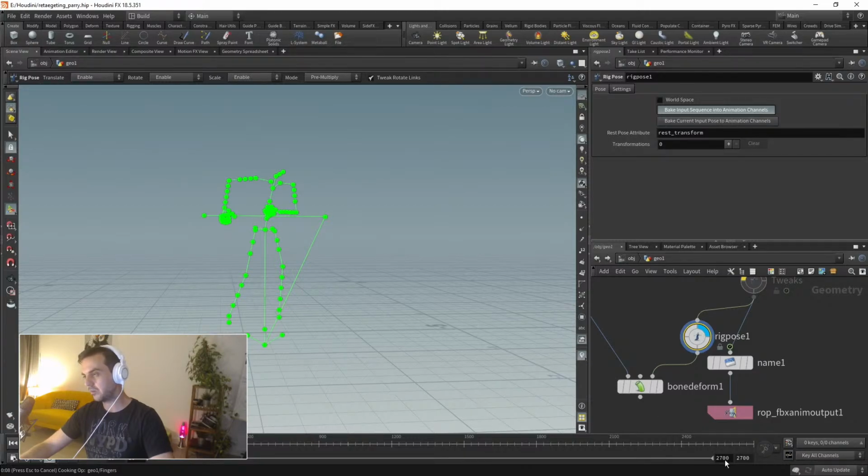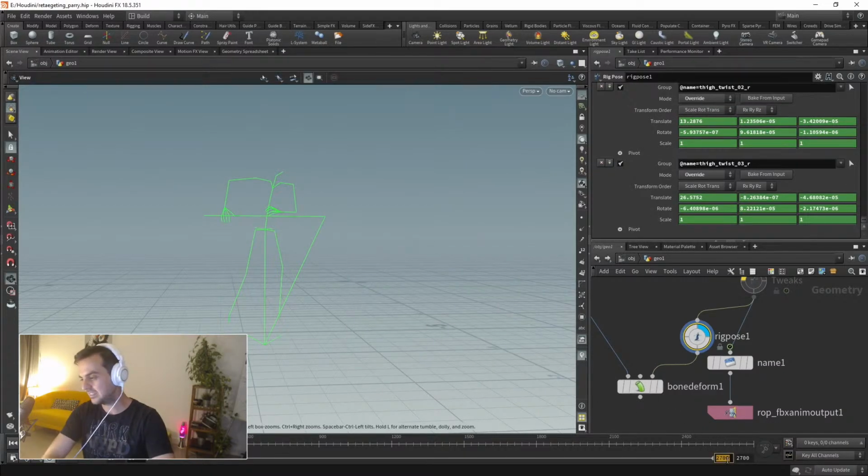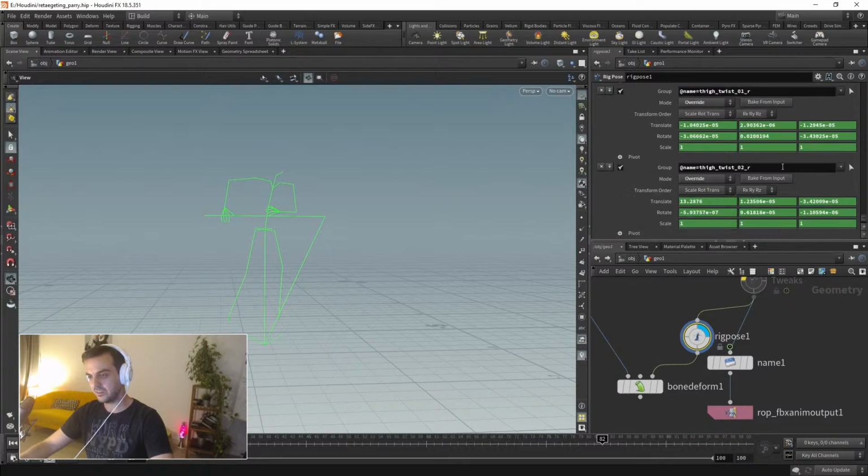That was not a very smart move, knowing that there are only 30 frames. But let me see if I'm baking or not. Yeah, I think I was. I'm going to press escape. Of course. Let me put just 100, and let's repeat the operation. Oh, look, it baked. Okay, so it's baked.